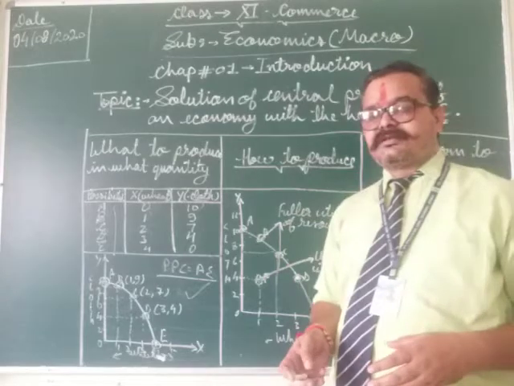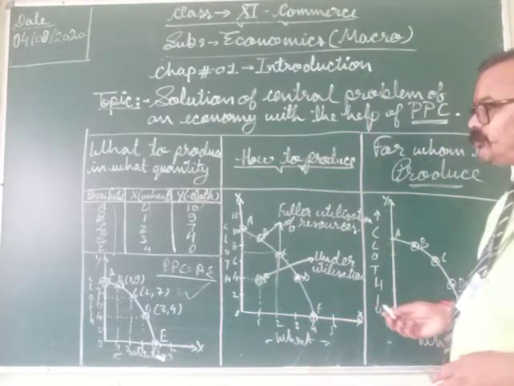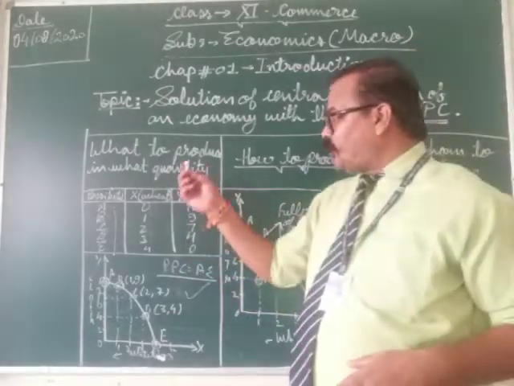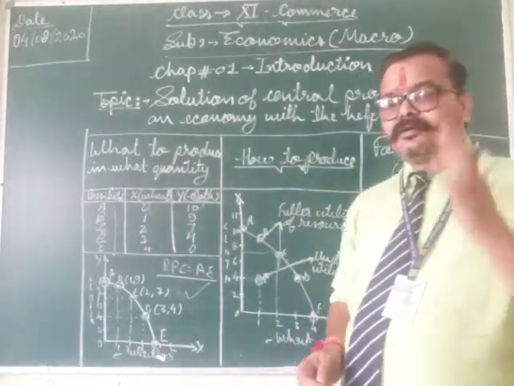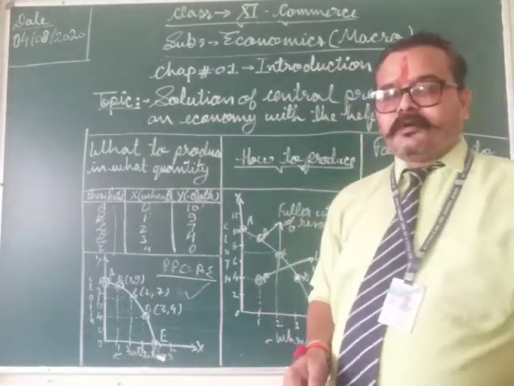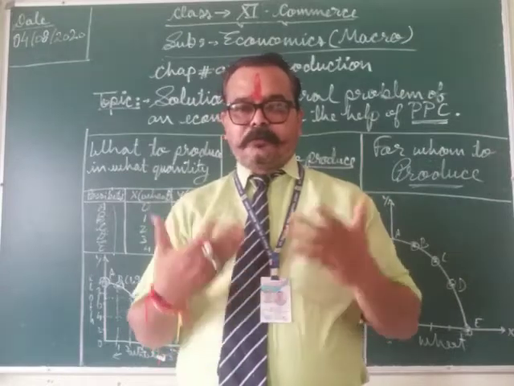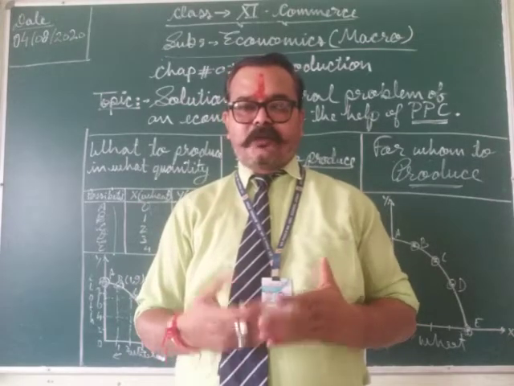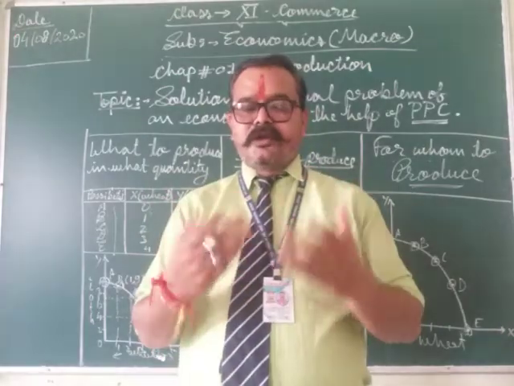So students, this was the solution of central problems of an economy, and I hope you understand well the central problems of an economy as well as their solution.